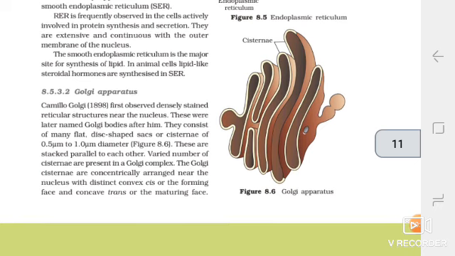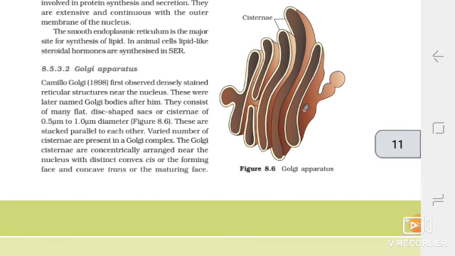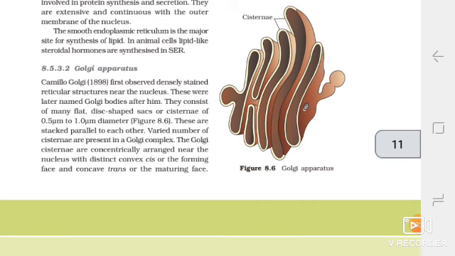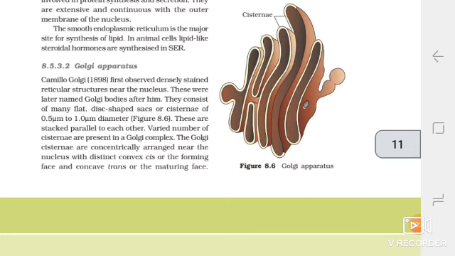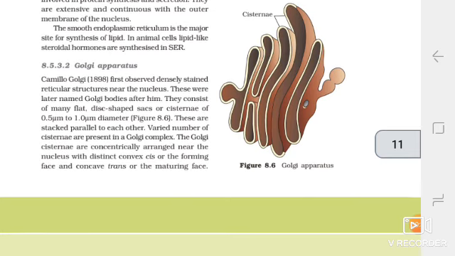Golgi apparatus. Camillo Golgi, in 1898, first observed densely stained reticular structures near the nucleus. These were later named Golgi bodies after him. They consist of many flat, disc-shaped sacs or cisternae of 0.5 μm to 1.0 μm diameter. These are stacked parallel to each other. A varied number of cisternae are present in a Golgi complex.